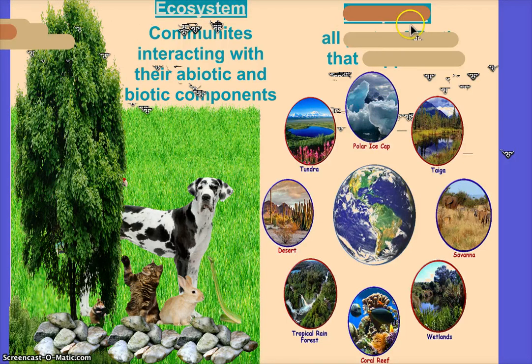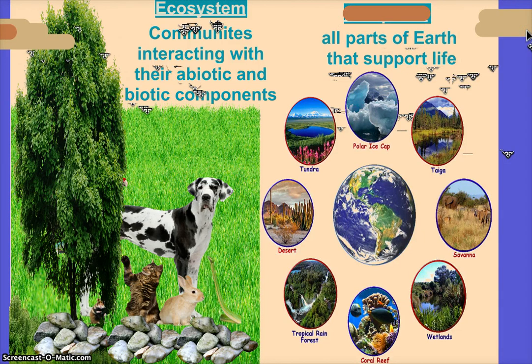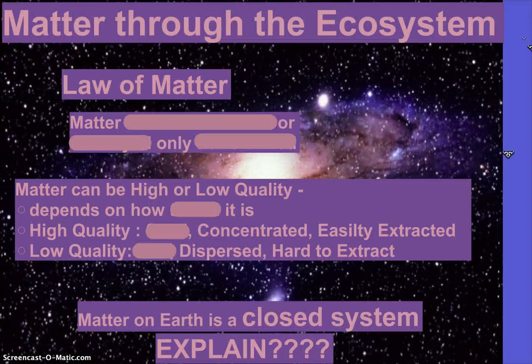Ecosystem. And then all parts of Earth that support life. This was also on your first test. Biosphere. So matter in the ecosystem travels a specific way. And there's very few things in science that are laws, but matter is one of them. What do we know about matter in the ecosystem? And it's relative to the law.